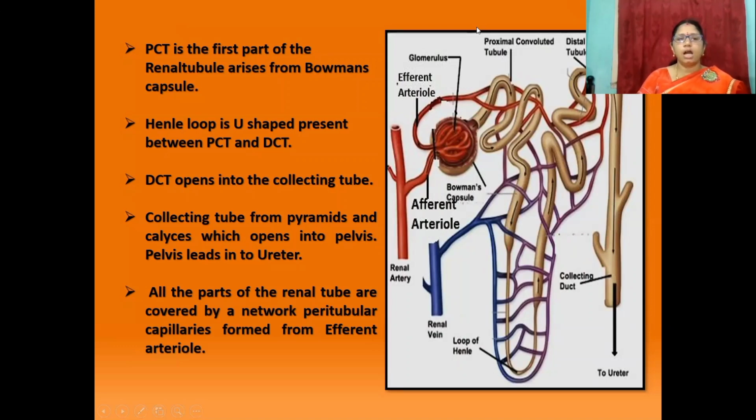All the parts of the renal tubule are covered by a network of peritubular capillaries formed from efferent arteriole. These are peritubular capillaries formed from efferent arteriole.